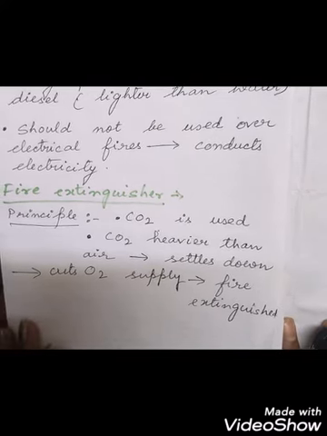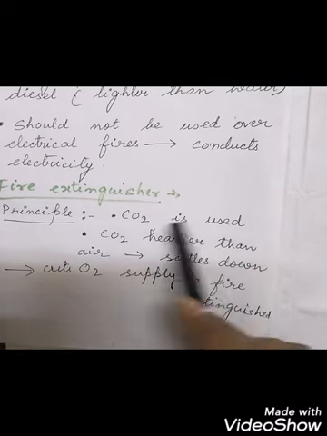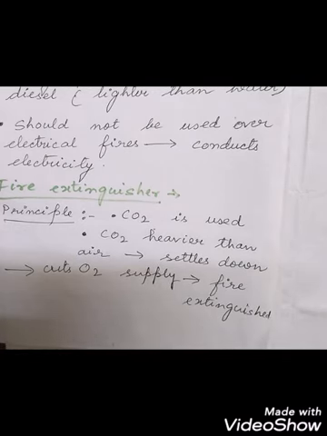The gas necessary for extinguishing the fire is carbon dioxide. Being heavier than air, it will settle down, and this will cut the oxygen supply, as oxygen supply is necessary for burning. If the oxygen supply is cut, then the fire will be extinguished. This is the common principle, and based on this there are two types of fire extinguishers.